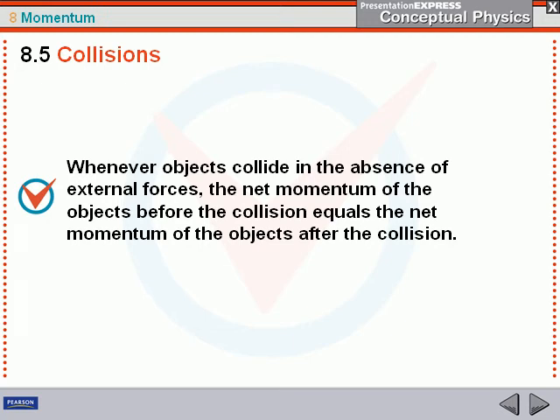We were just looking at the conservation of momentum, which says that the momentum in a system will remain unchanged unless a force acts on it. So let's look at what happens when things collide using the conservation of momentum. Whenever objects collide in the absence of external forces, the net momentum of the objects before the collision equals the net momentum of the objects after the collision.